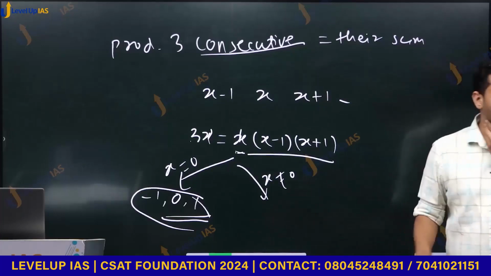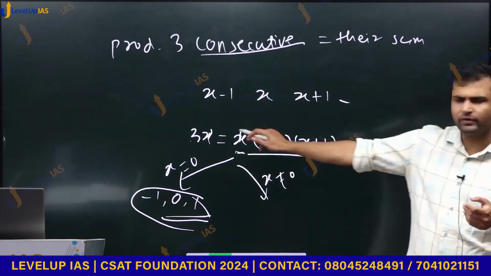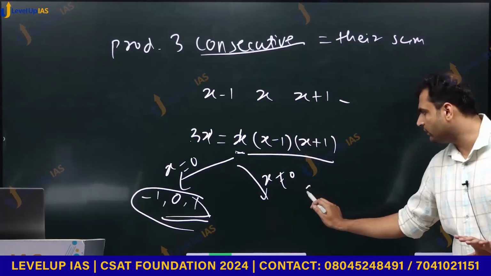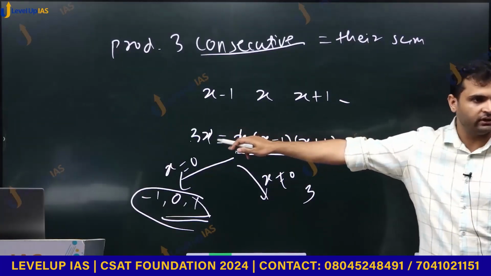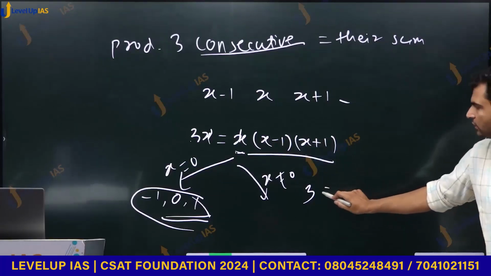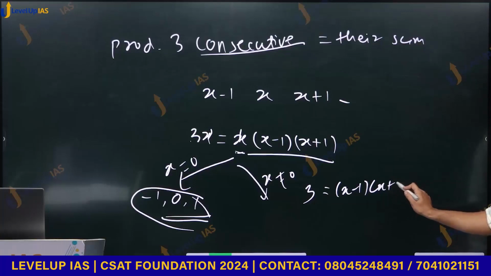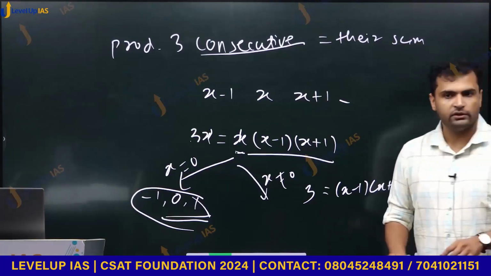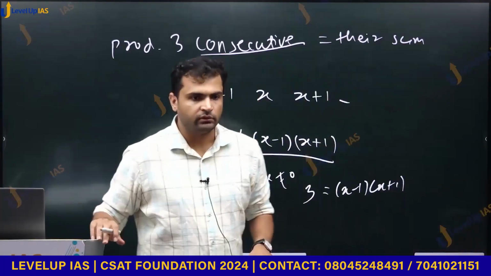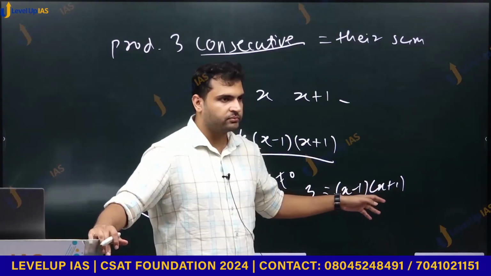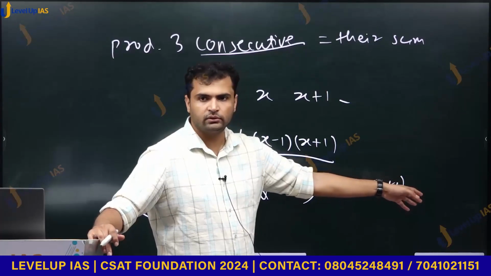What happens when x is not 0? When x is not 0, we can safely cancel. So after cancellation, what do we have? We have 3 on the left hand side, and it is equal to x minus 1 into x plus 1. This is what we have, right? Now can we multiply this, x minus 1 into x plus 1?